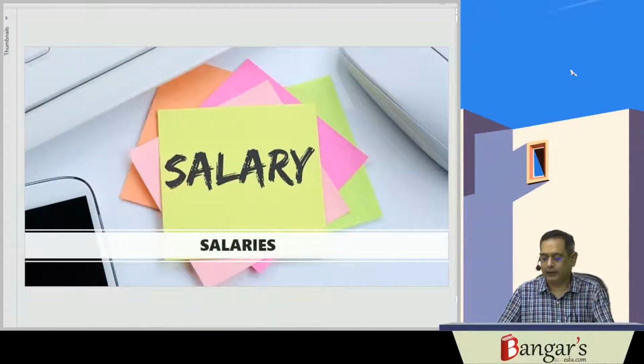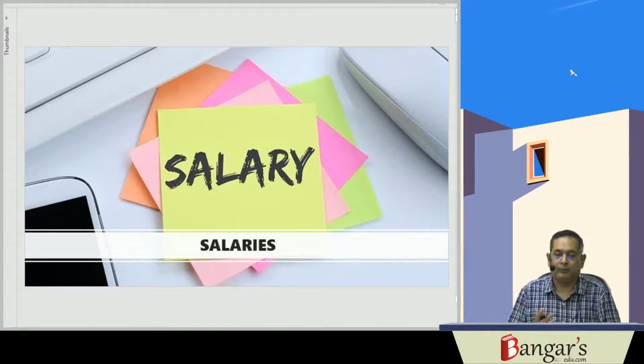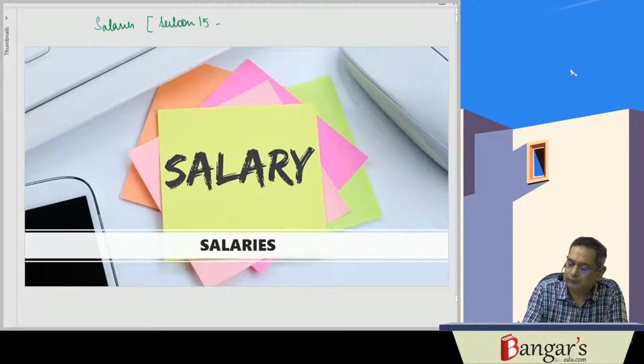We'll be starting with our first head of income, that is salaries. And it's a very, very important head of income from the examination point of view. Salaries, it is section 15 to section 17.